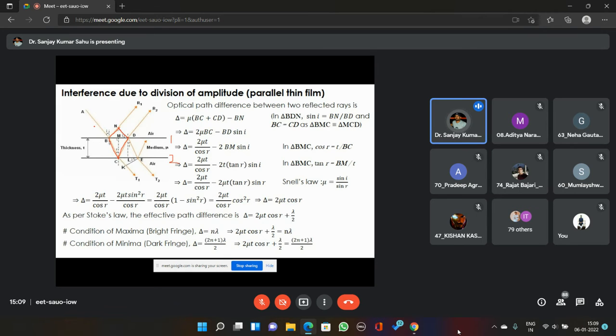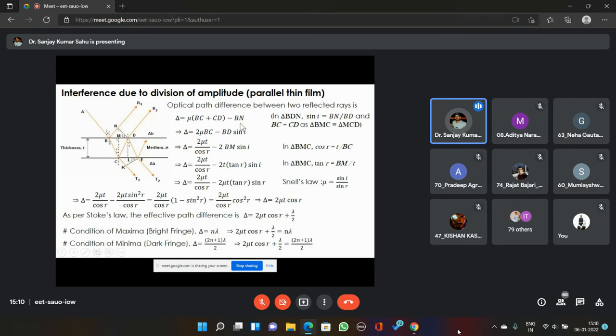So beyond this similar path and similar medium, what extra path is traveled by R1? That is BN in medium 1, or air, and BC plus CD in medium 2, the film medium. So the path difference between them will be equal to BC plus CD minus BN. The path difference can be written as delta equal to mu into BC plus CD minus BN.